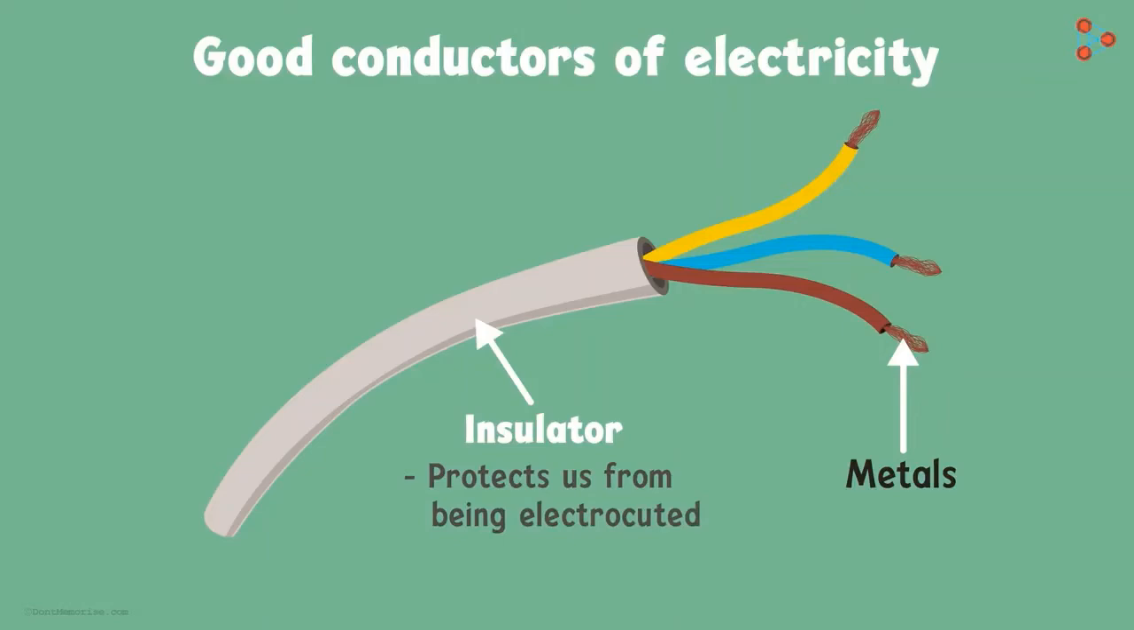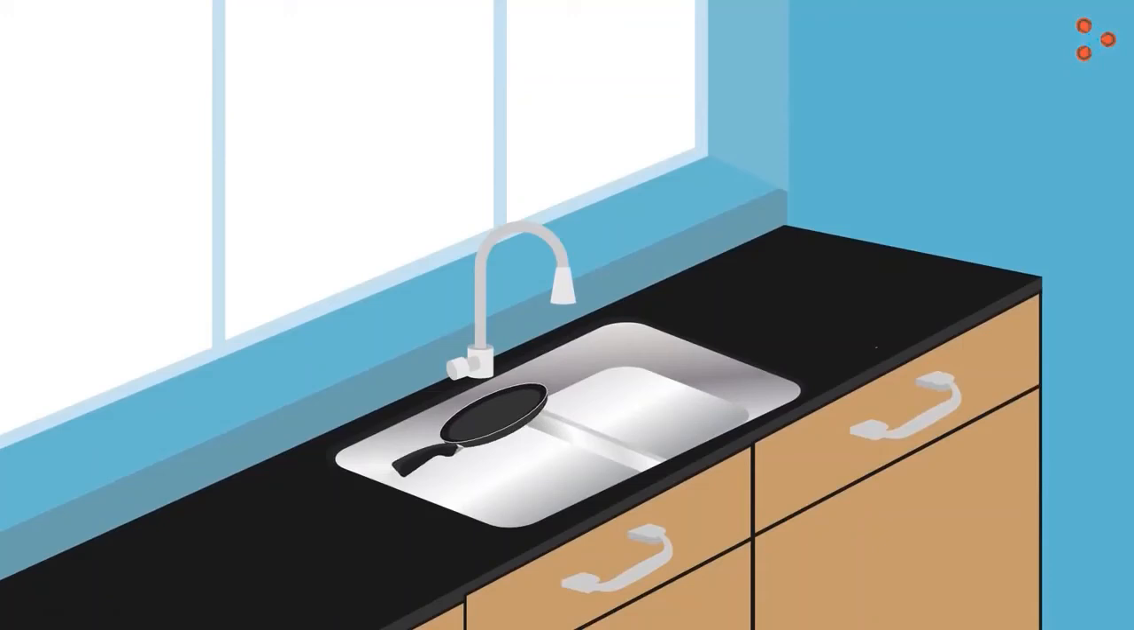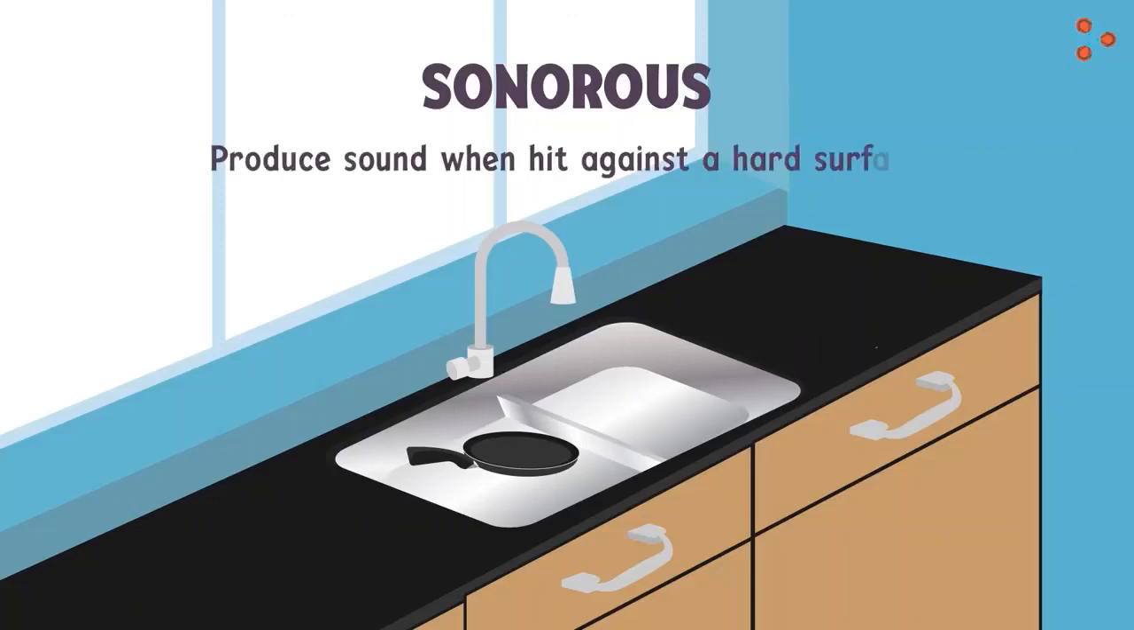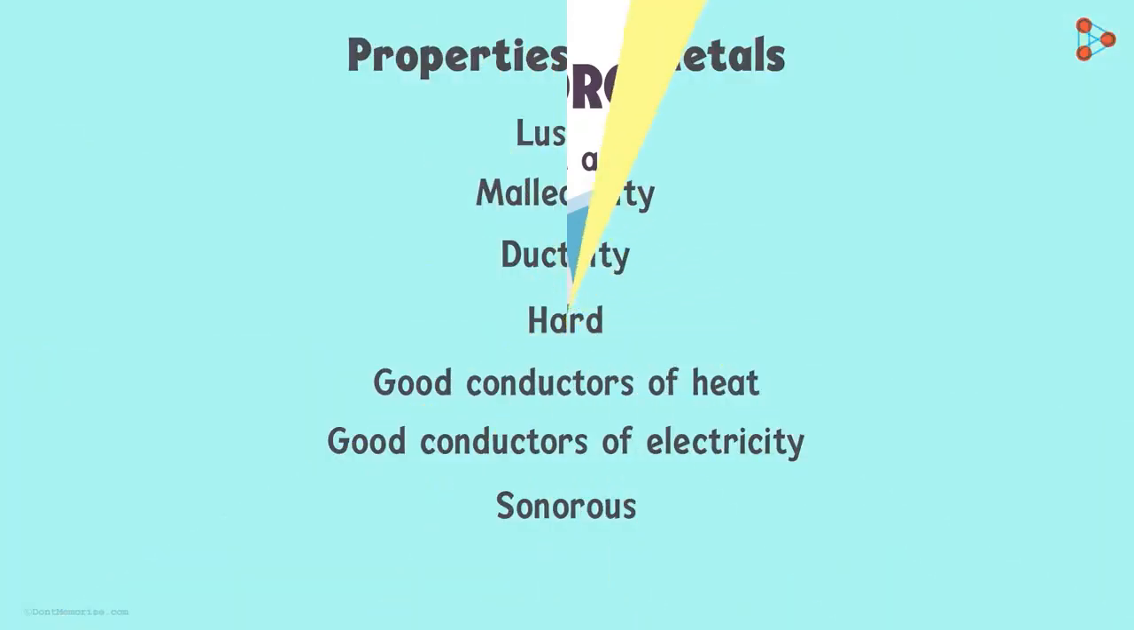Do you know any other property of metals? What happens when we strike a metal on a hard surface, like utensils banging against the sink? Can you hear a sound produced by metal? Yes, this is another property of metals. We can call metals sonorous, meaning they produce sound when hit against a hard surface. No doubt, school bells, church bells, or the bells in a temple are made of metals. If these are the characteristics